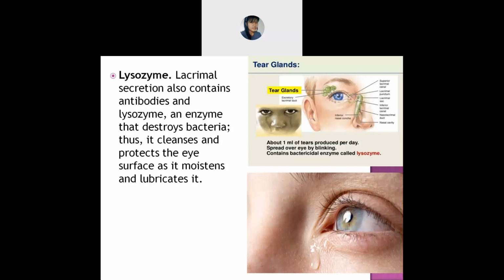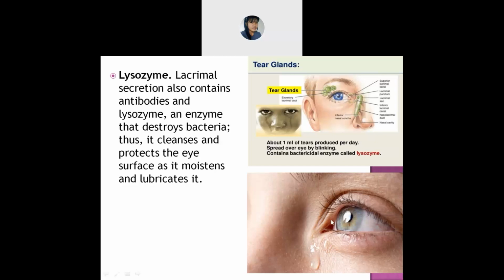Whatever bacteria is there inside your eyes, they flush out all the bacteria, all the dirt, all the dust. They cleanse everything, and later on it comes out in the form of tears.